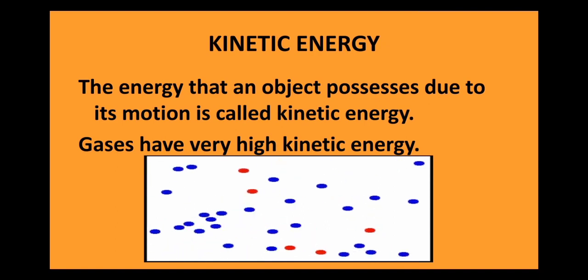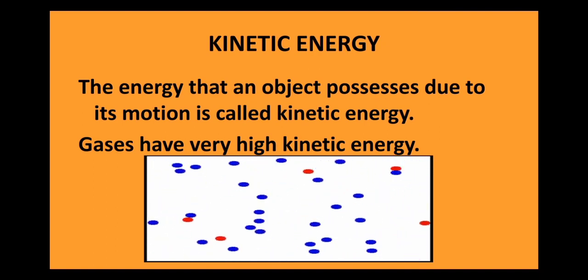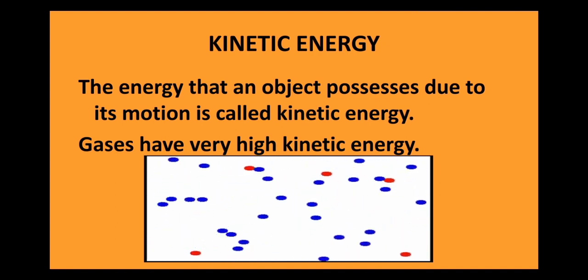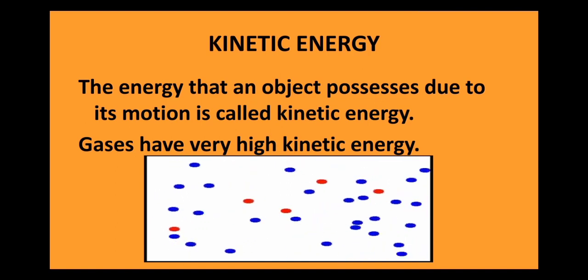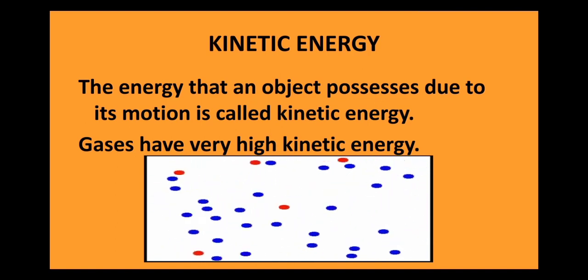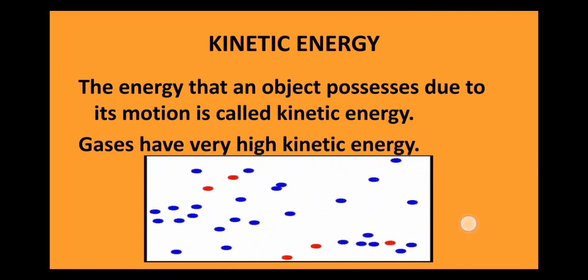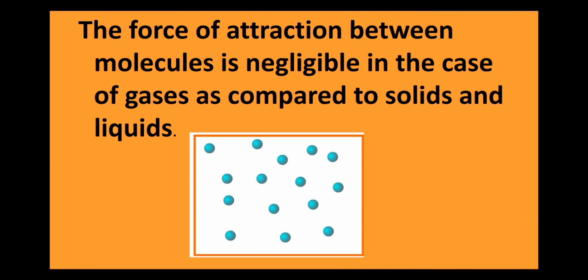As we can see here, the molecules of a gas keep moving at very high speed, and because of which they acquire large kinetic energy. So, in the gas, the molecules have high kinetic energy. Why? Because they constantly keep moving. What do we see in this figure? Well, we see that the molecules are separated by very large space, and as a result, the molecules have no force of attraction between them. So, the gas molecules have negligible force of attraction between them.